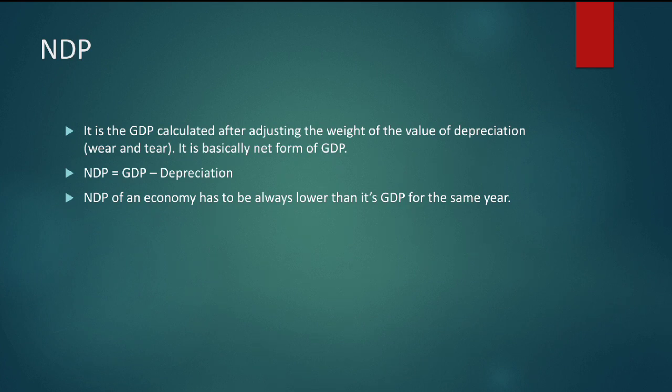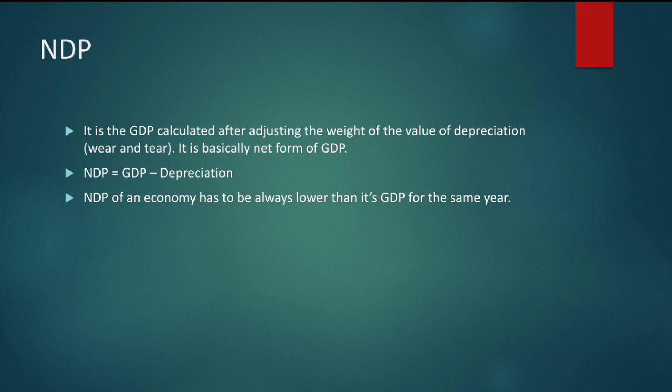NDP, that is net domestic product, can be written in mathematical terms as NDP equals GDP minus depreciation. And NDP of an economy has to be always lower than its GDP for the same year, because there is always some depreciation. Depreciation can never be zero or negative. There has to be some wear and tear each year.